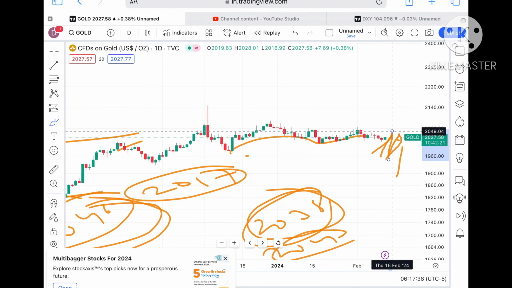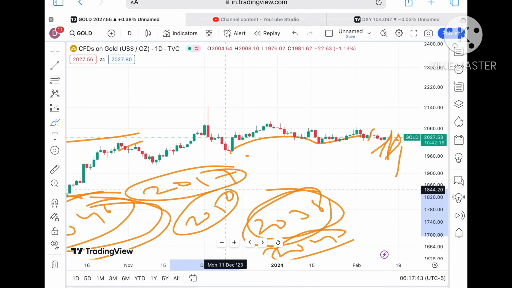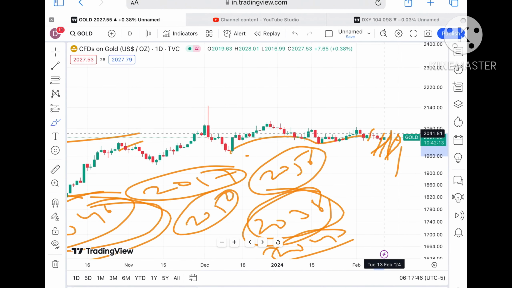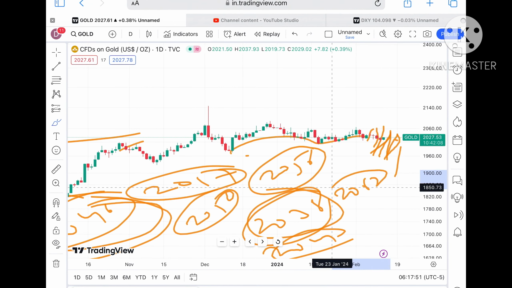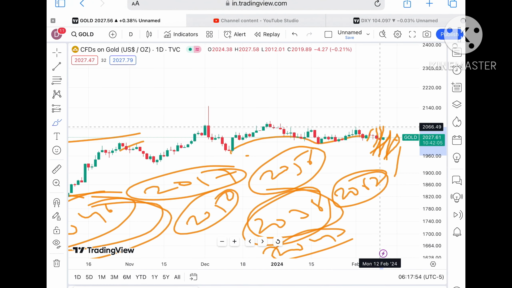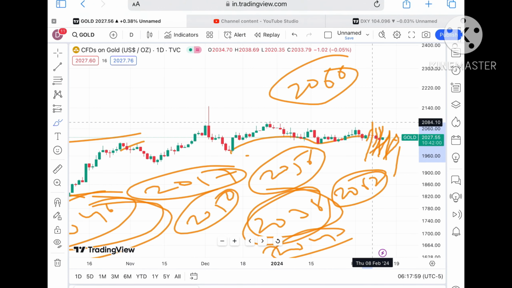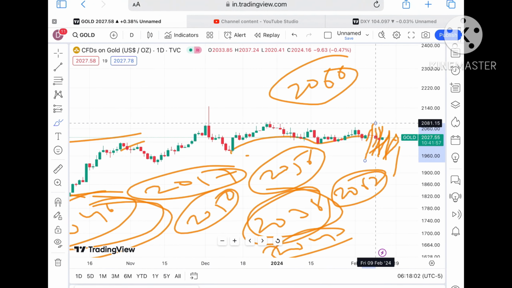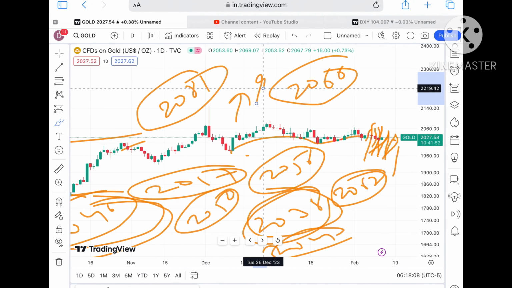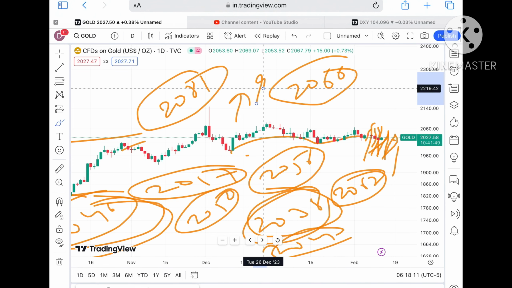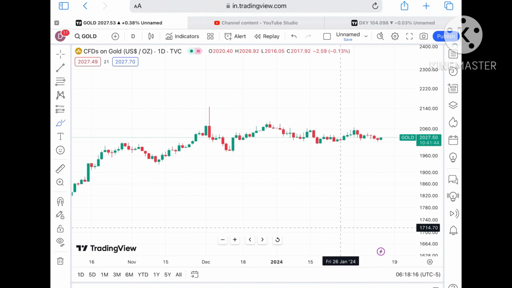Once the price starts sustaining above 2046, we can see a further high movement above a level of 2050, and after 2050 we can see a probability of crossing 2056, and from there a probability of moving further upside towards 2062. If the price starts going above that particular zone, we can see a further upside movement towards 2066, and if the price keeps moving above that level, a further upside towards a level of 2081. Keep that in mind, there is a higher chance that if the price moves above a level of 2033, we can see a further upside movement.